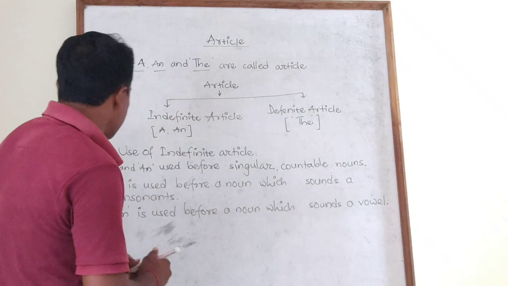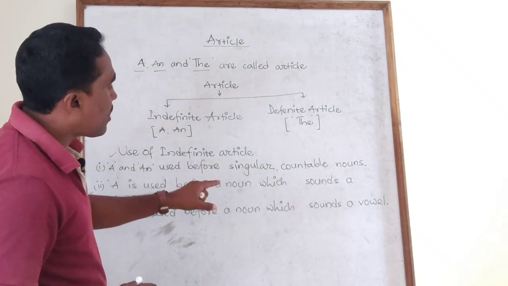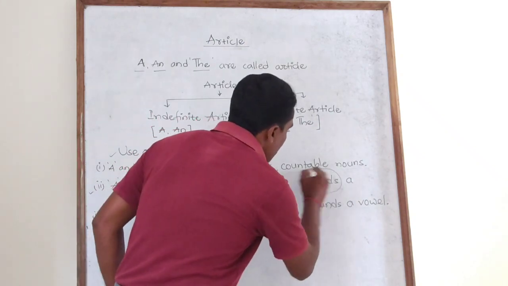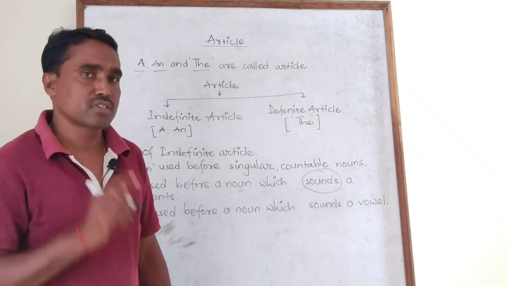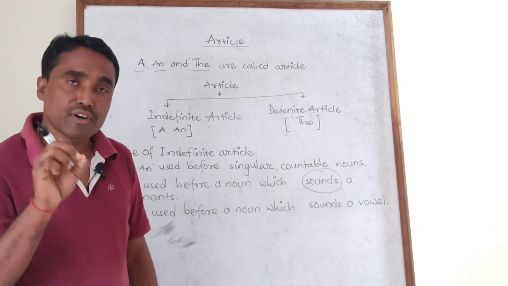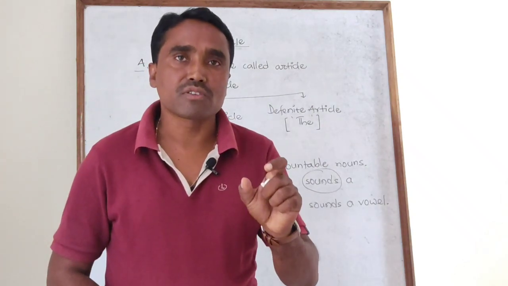But the next point is the important one. A is used before a noun which sounds a consonant. You need to remember this part. I said sounds. Don't go for the letters. Don't go for the letters. Just go for the pronunciation or sounds.